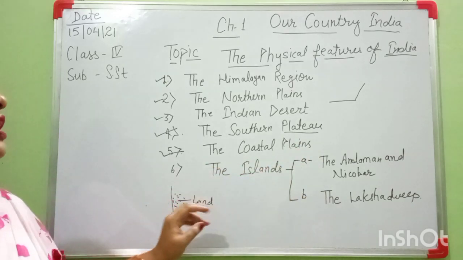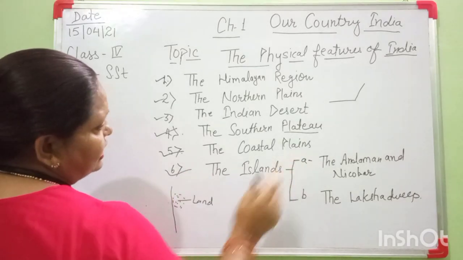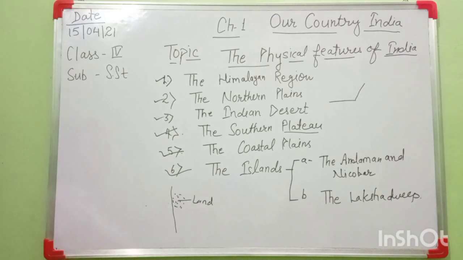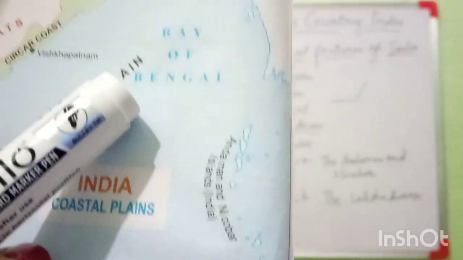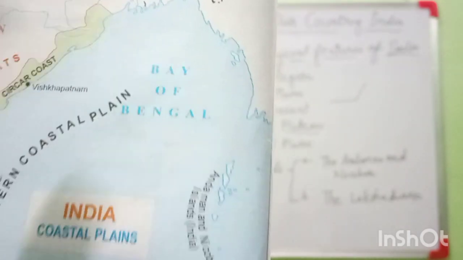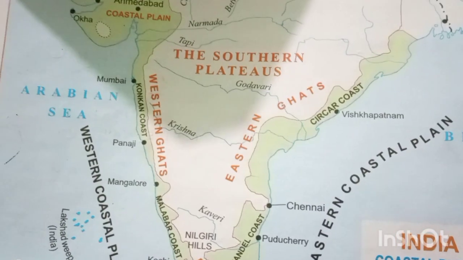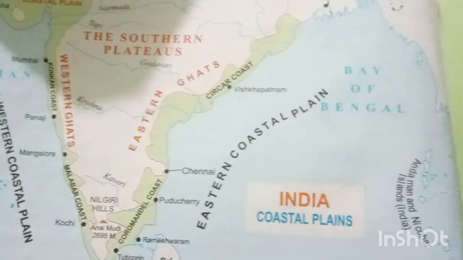Then, in the water bodies, our country has two island groups, the Andaman and Nicobar Islands and the Lakshadweep Islands. All of you see now very clearly, in the Bay of Bengal, which is situated in the east direction of our country, the Andaman and Nicobar Islands are situated here. And in the west direction, in the Arabian Sea, the Lakshadweep Islands are also situated here.